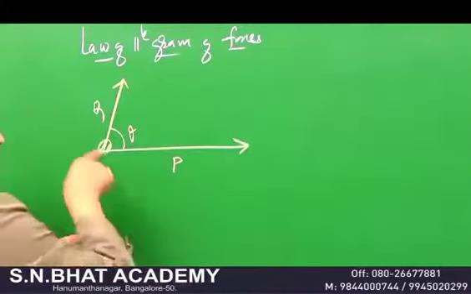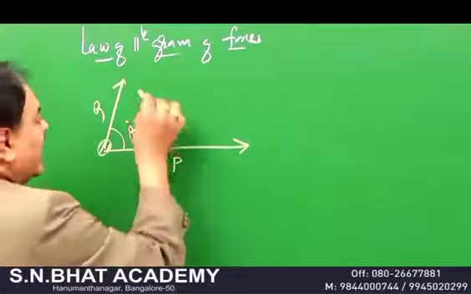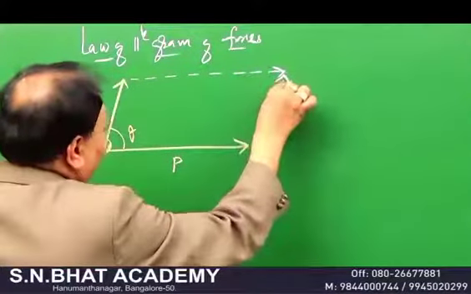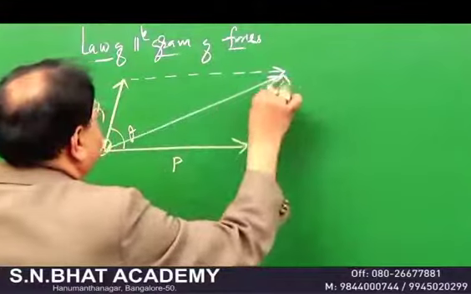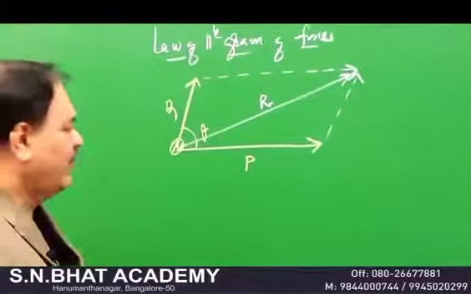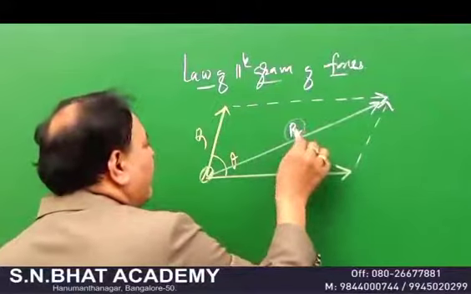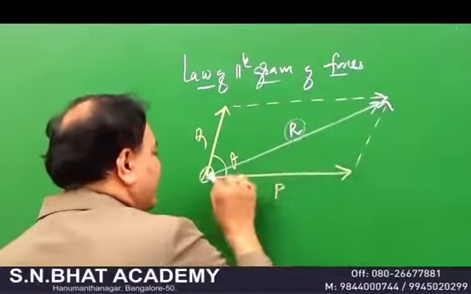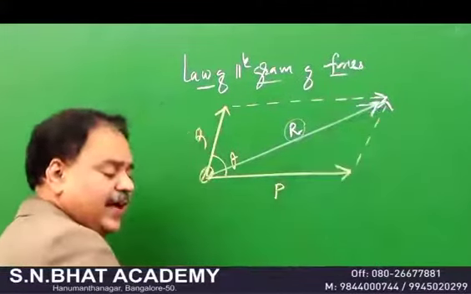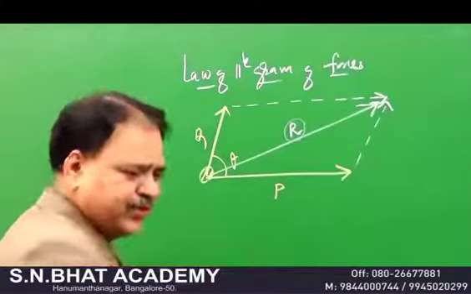If you ask me, sir, whether the boat moves in this direction or in this direction, then we can calculate it by completing this parallelogram, and then you draw the diagonal. This diagonal will give you the resultant, which represents the resultant of these two forces.